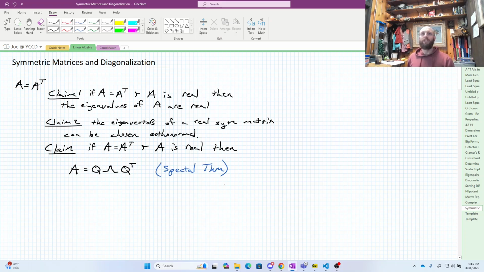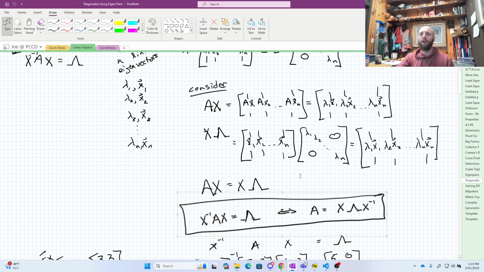That spectral theorem is really just a rephrasing of our diagonalization earlier. So remember that we said before, if we can find enough linearly independent eigenvectors, then I can always diagonalize using this form. This form is really just the lambdas, that diagonal matrix with the eigenvalues down the diagonal, and then the X and the X inverse are the matrices made out of the eigenvectors in the same order that the eigenvalues are in.